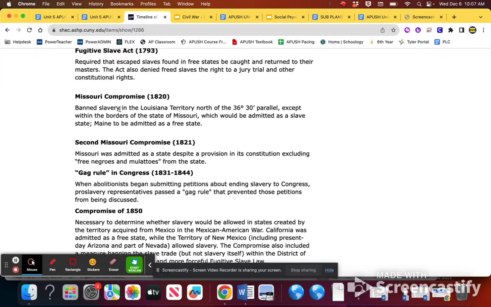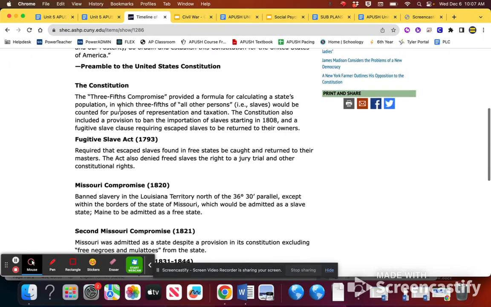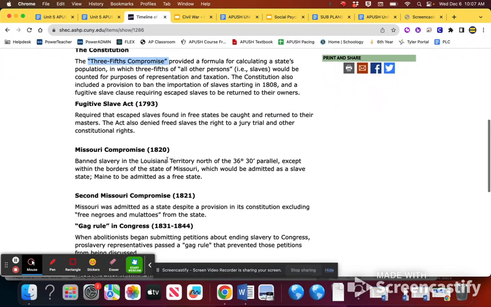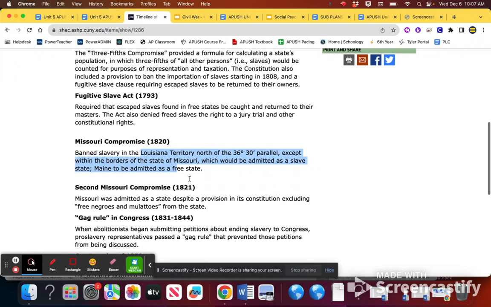How does the issue of slavery transform? It originally starts out as a political issue in the Three-Fifths Compromise. It's a representation thing, right? Are we going to have equal representation in the House of Representatives? That's why we need to count slaves as 3/5 of a person. It then also becomes a political issue in the Missouri Compromise, trying to keep the balance of power in the Senate by basically saying, hey, if you add a slave state, you need to add a free state as well to keep the balance of power so no one side dominates.